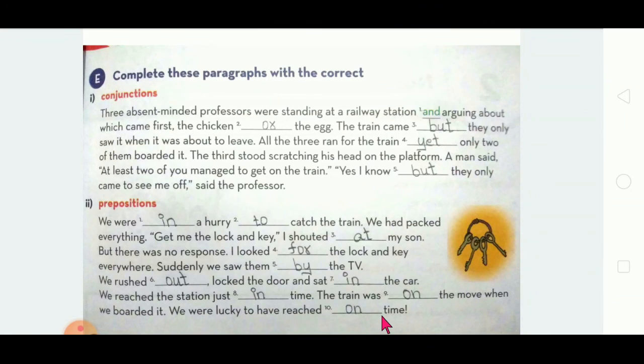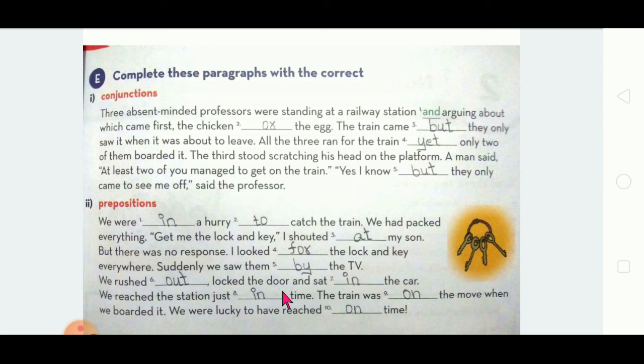Then they found it near the TV. Suddenly we saw them by the TV, which means side of the TV. Then they rushed out, locked the door, sat in the car, reached the station and also caught the train.